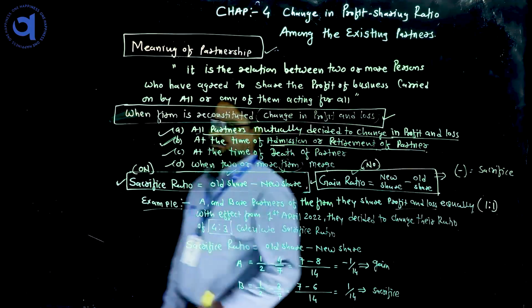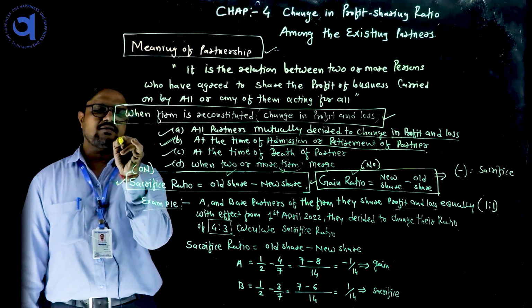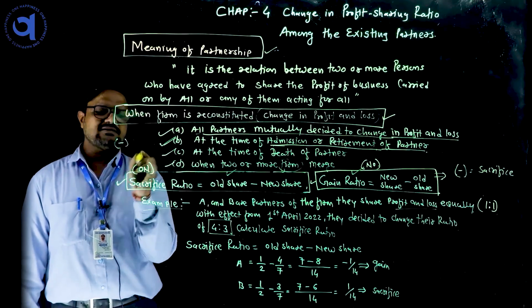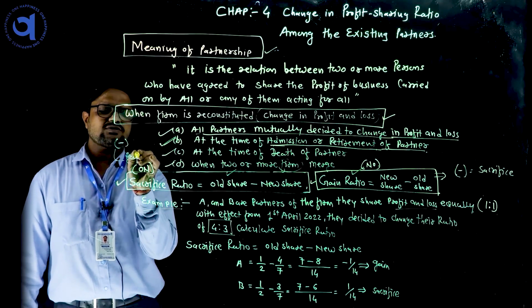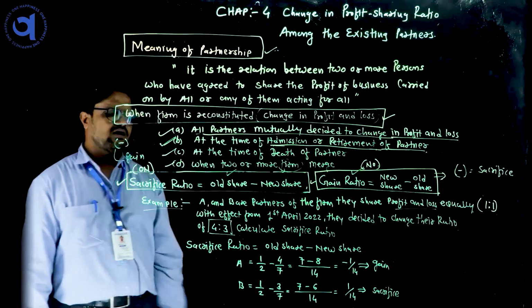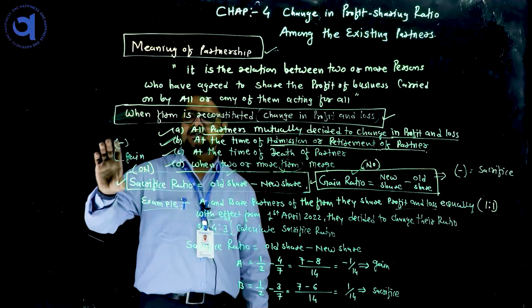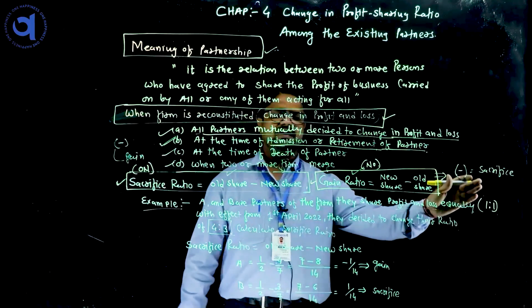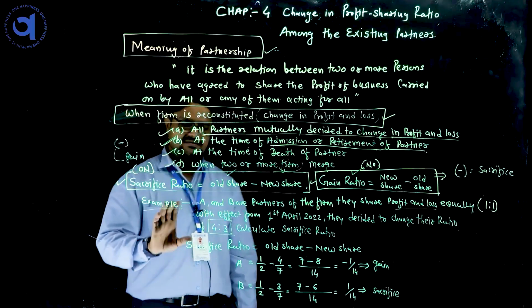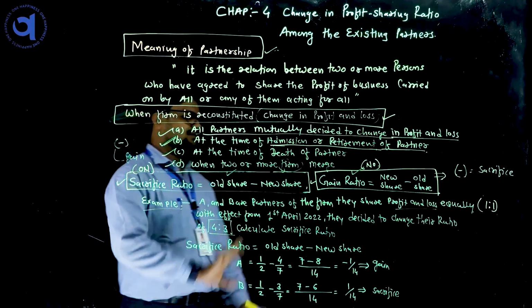And when you calculate the sacrifice ratio and the answer comes in minus form, this partner is getting a gain. This is the short key to remember who gains and who sacrifices.